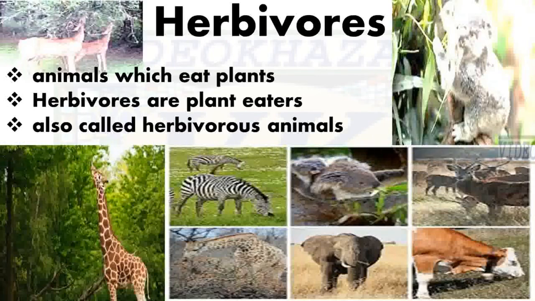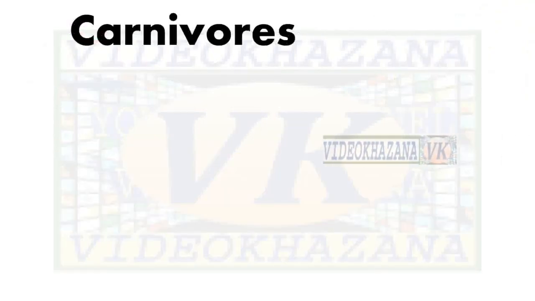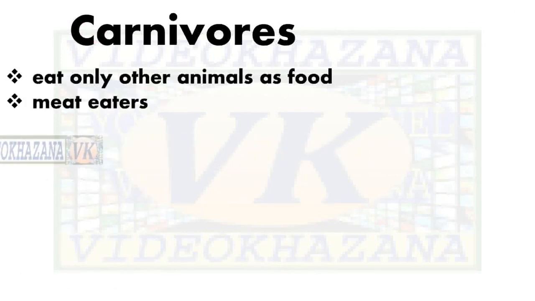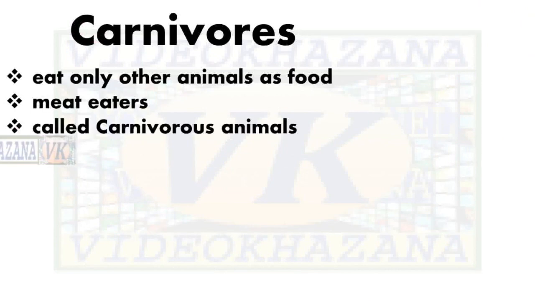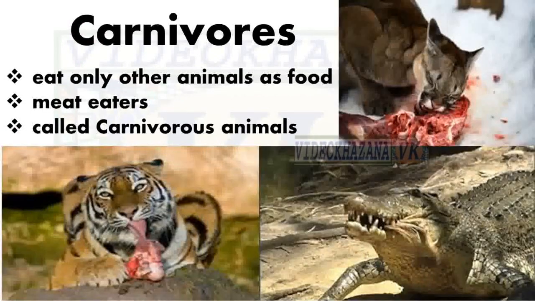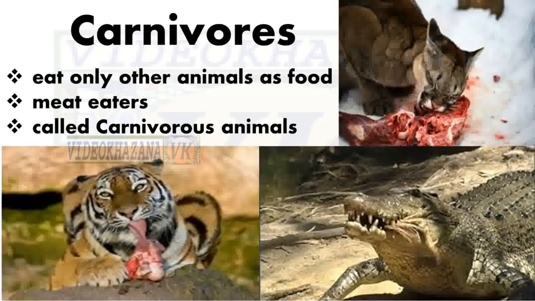Now we will talk about carnivores. They eat only animals as food. They do not eat plants. They are meat eaters, and we can call them carnivores animals. Tiger, crocodile, leopard and such more animals are carnivores animals. They eat flesh of other animals.